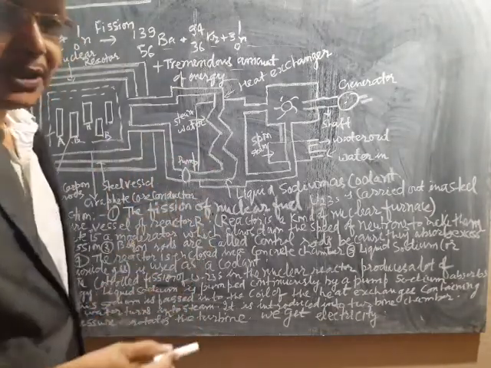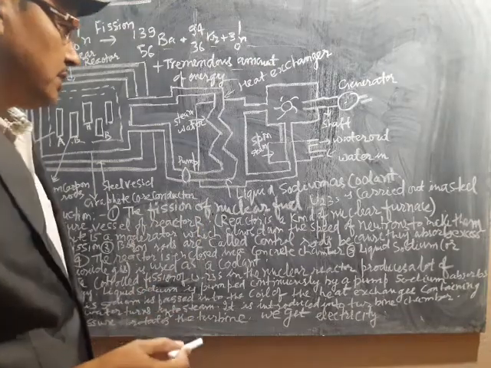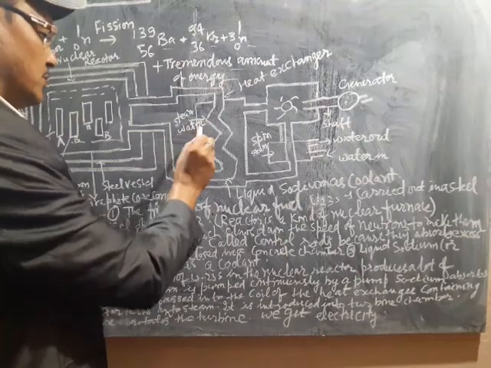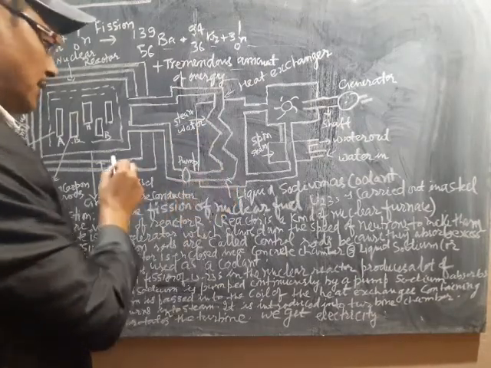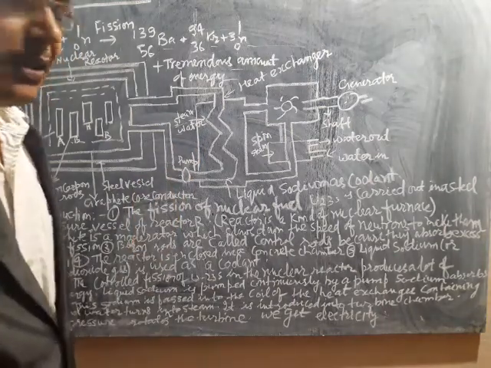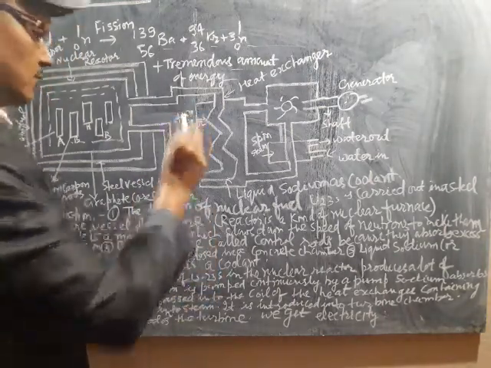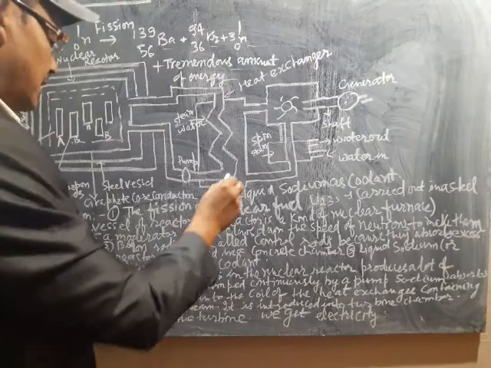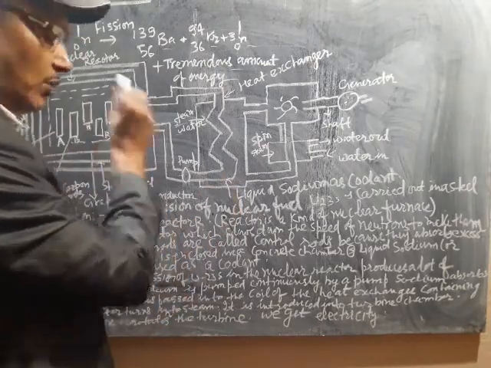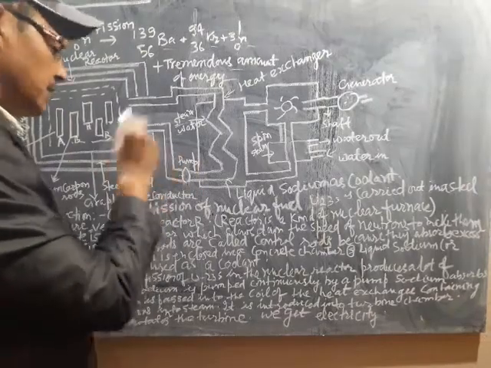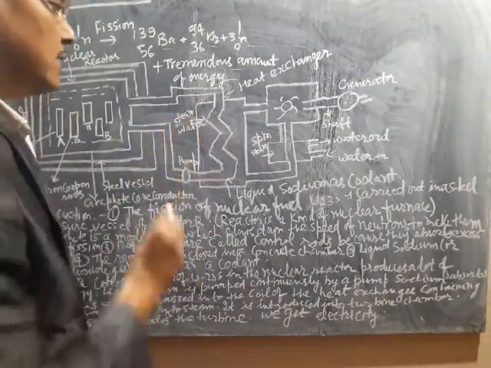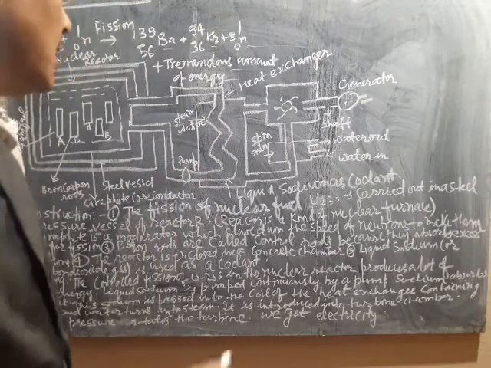But this steam is hot, and because you have to return the water again, this water should be cooled and returned into this reactor. Energy is going on here, and this will heat it again, and in this way the process occurs.